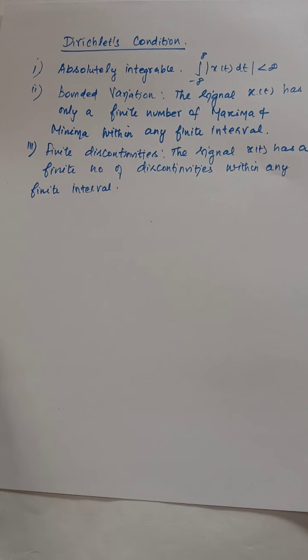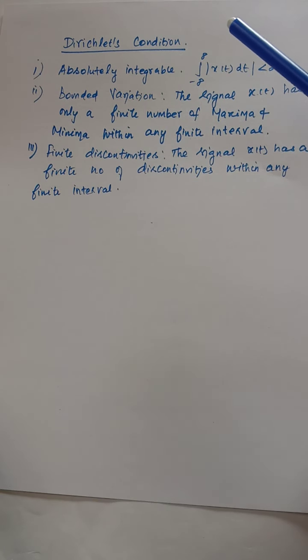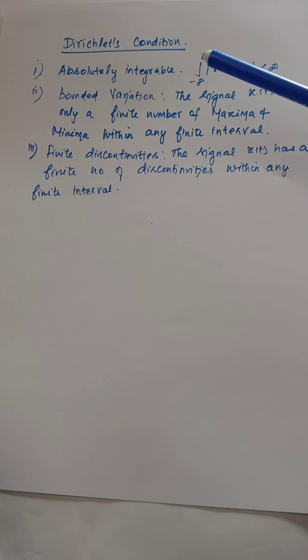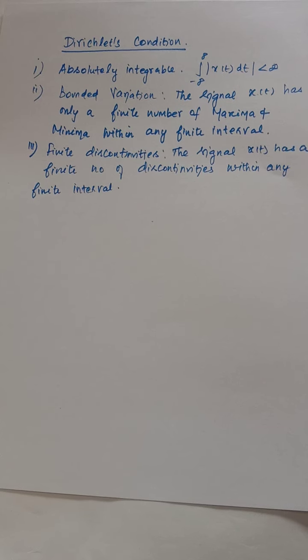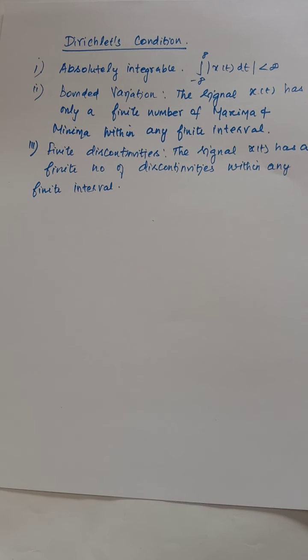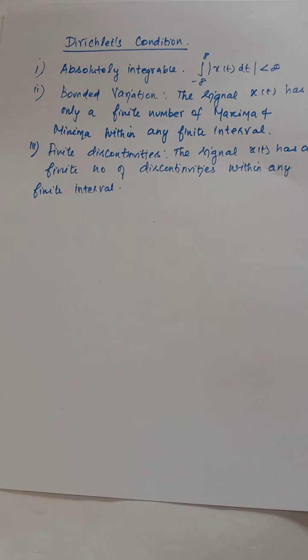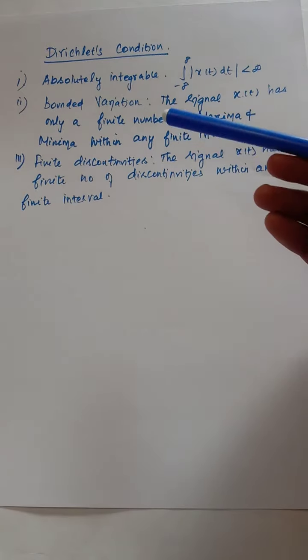A signal should satisfy the Dirichlet condition if we want to express it as a linear combination of harmonically related complex exponentials. If the signal is not able to satisfy the Dirichlet condition, then we may not be able to express it in terms of complex exponentials. So here we need to understand what the Dirichlet condition is.